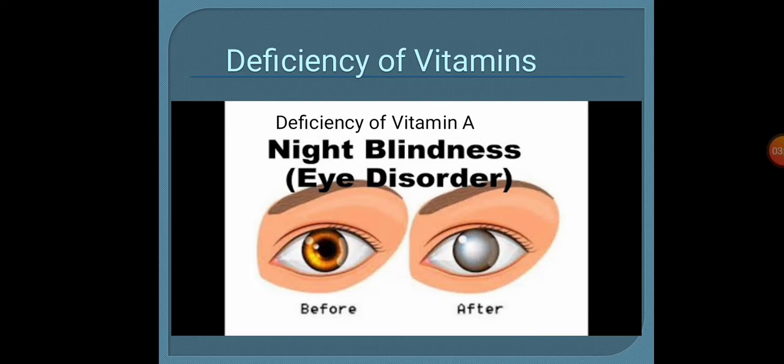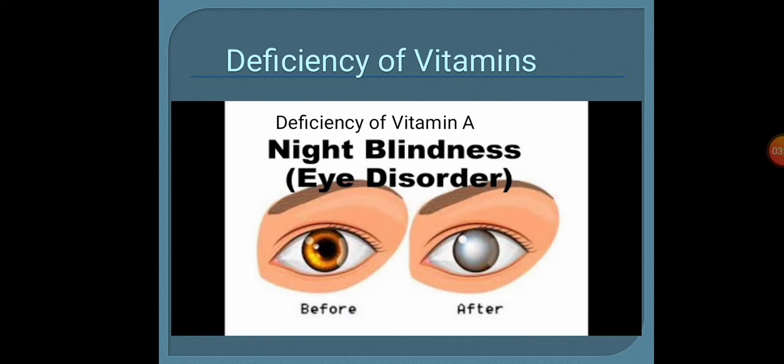After carbohydrate, fat and protein, the next nutrient is vitamin. So we'll see some deficiency diseases caused due to the lack of various vitamins. First off, because of deficiency of vitamin A, the person may suffer from night blindness.